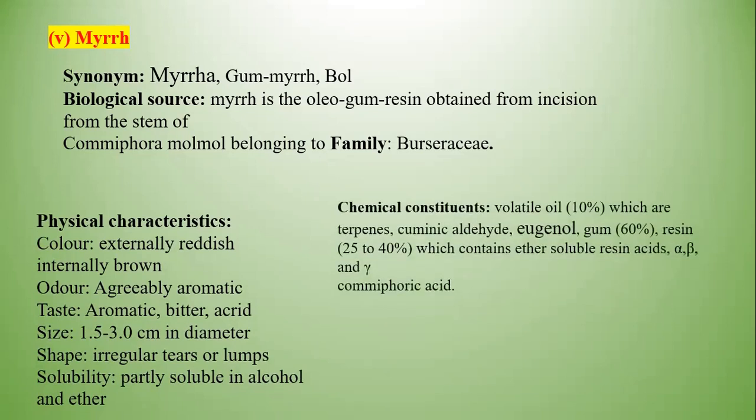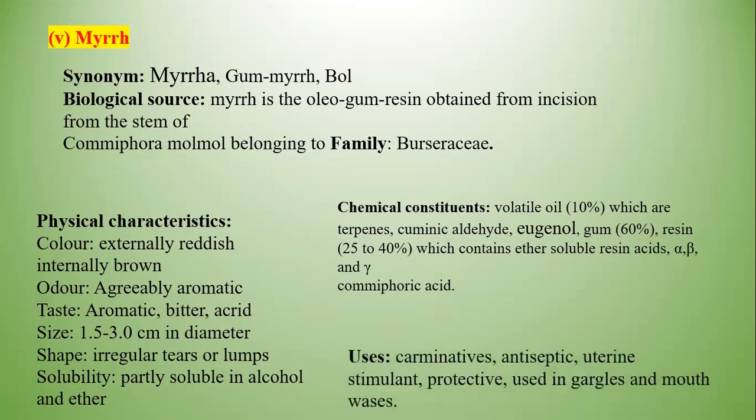These are the chemical components: cuminaldehyde, volatile oils, eugenol, gums, resins. It also contains resin acids such as alpha, beta, and gamma commiphoric acid. It is used as a carminative, antiseptic, uterine stimulant, protective, and used in gargles and mouthwashes.